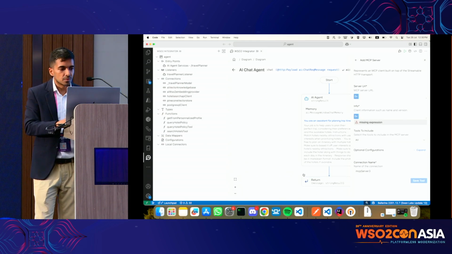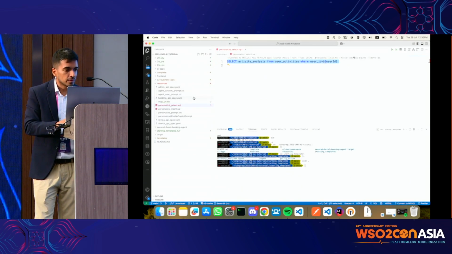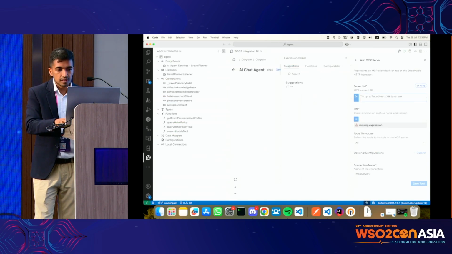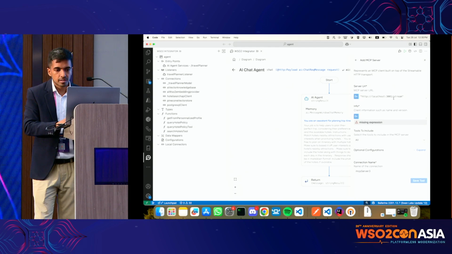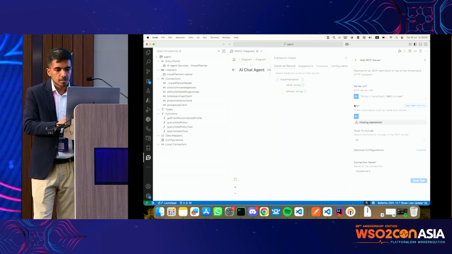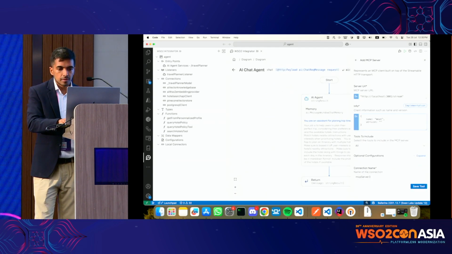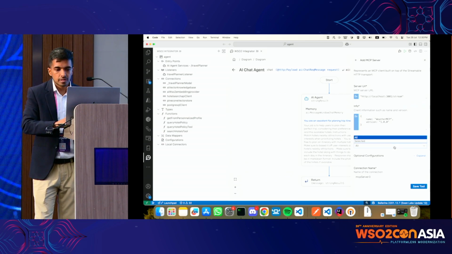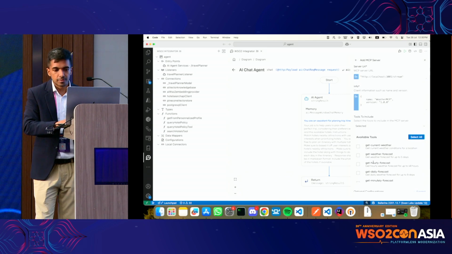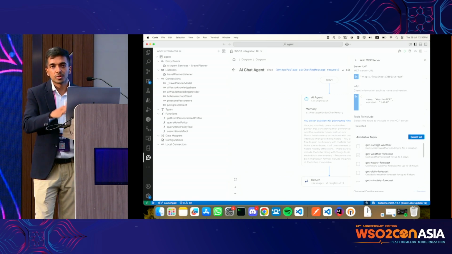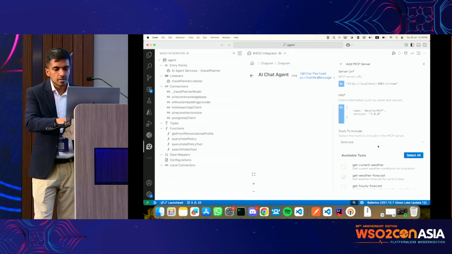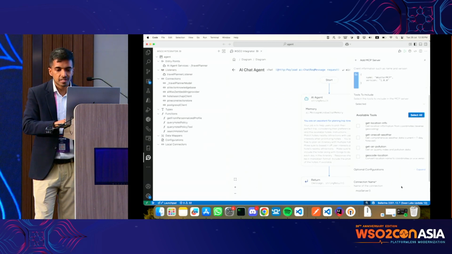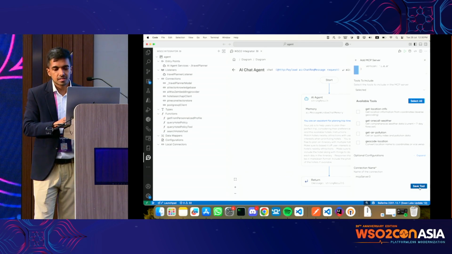You select it here, and it will show you all the tools inside the MCP. Then you can select whatever you want. I'll just select one and save this.